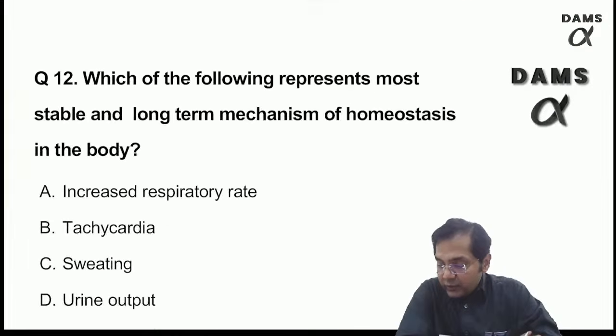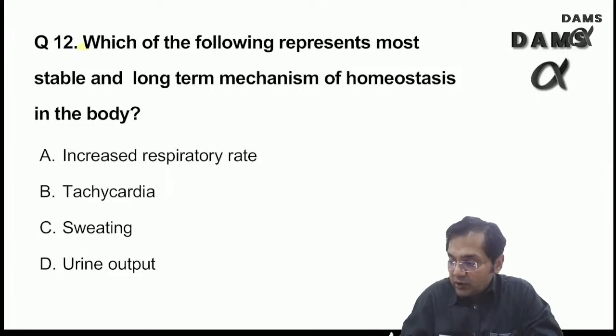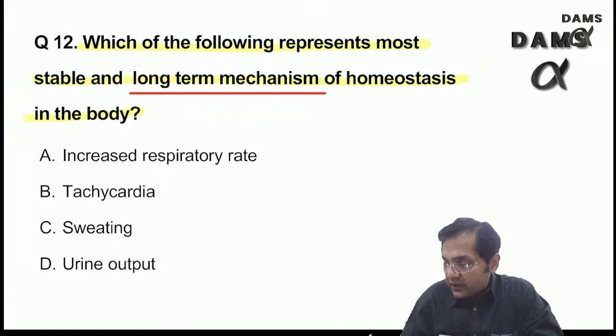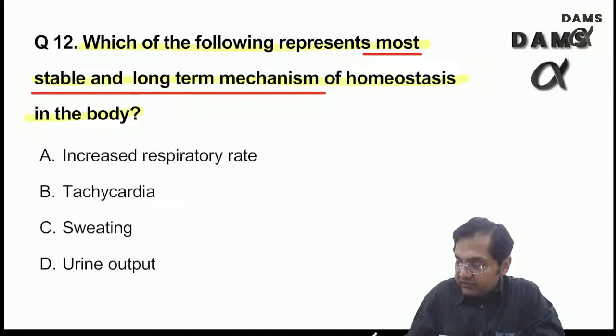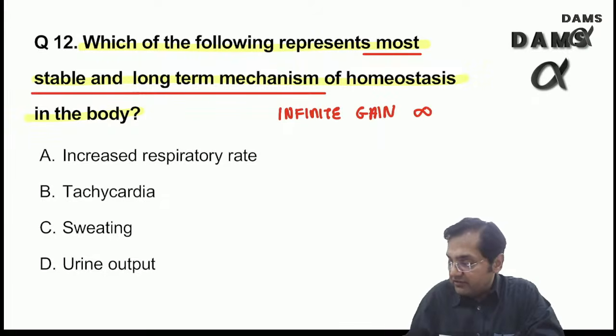Moving on to the 12th one, which of the following represents most stable and long-term mechanism of homeostasis in the body? This question also we did not discuss yesterday. Remember, here you only have to use one fact, which I always tell you: long-term and most stable. This is one of the pet questions of INICET. If you could recall, which system has infinite gain? Can you recap?